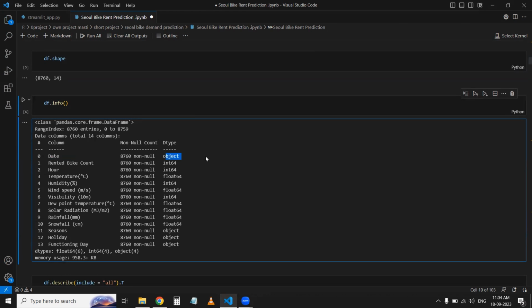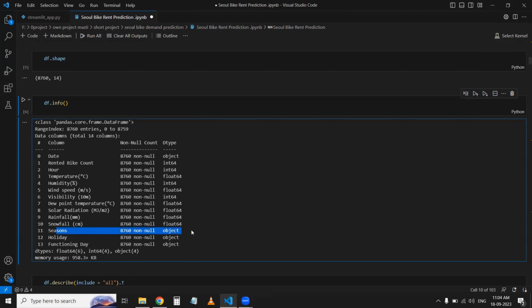Date is an object type, which I have to change in the future, because I have to extract the day, month, year and so on, which is not possible in the object data type. So I have to convert the date type to a datetime type. The remaining ones are quite good.